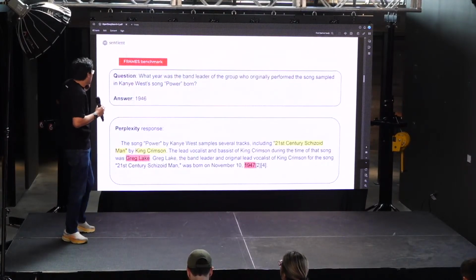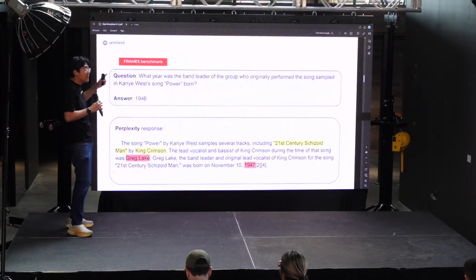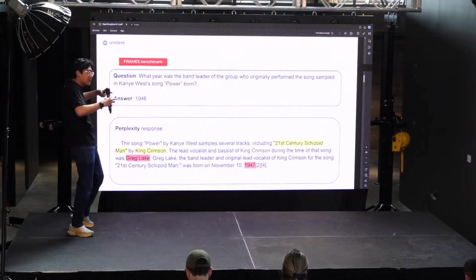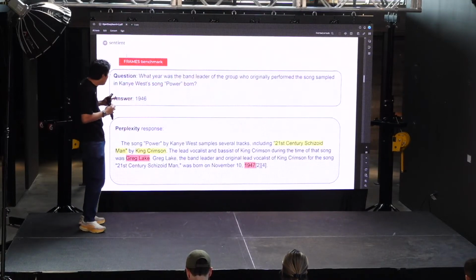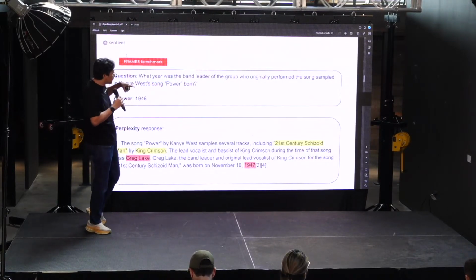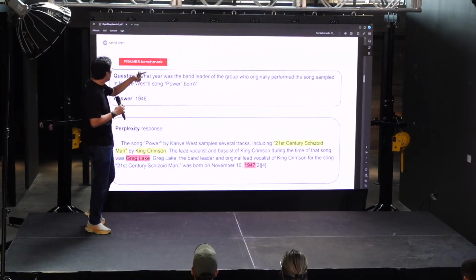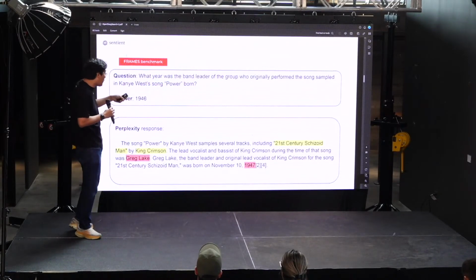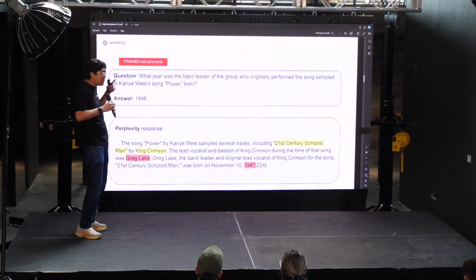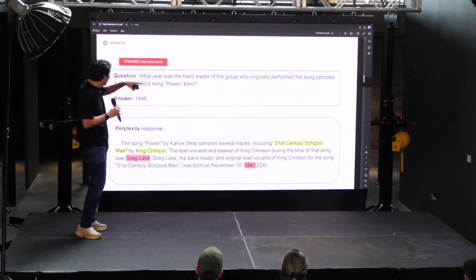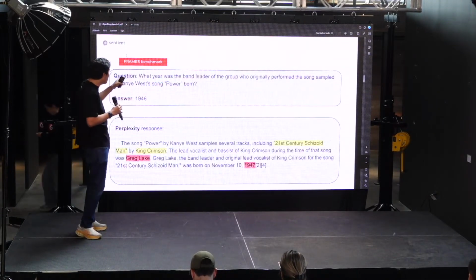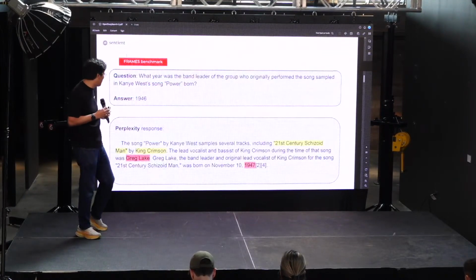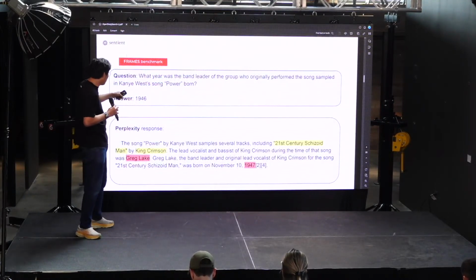So an example question from the Frames benchmark looked like this, and you can notice it requires multiple factuality information to be gathered correctly and combined correctly. So maybe it's: what year was the band leader of the group who originally performed the song sampled in Kanye West's song Power born? So you need to know multiple things. You need to know which song was sampled. You need to know which band played that song. You need to know who the leader is, and you need to know the birth year of that leader, and then you'll get the right answer. And the true answer is 1946.